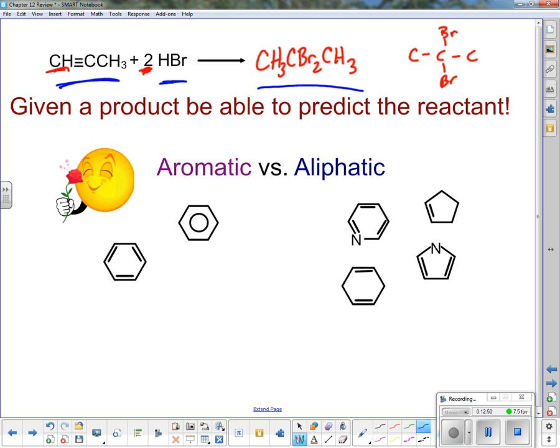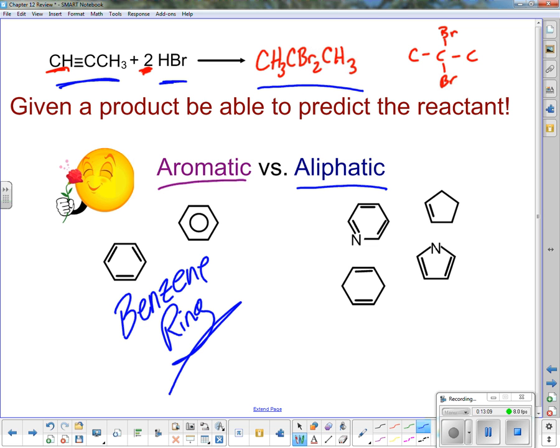Now, we've also got what's called aromatic and aliphatic. Okay, aromatic has to have a benzene ring. That makes it aromatic. It must have a benzene ring. That means over here, this has no benzene ring. Makes it pretty easy. So if it's not a benzene ring, it's aliphatic. If it does have a benzene ring, it's aromatic.